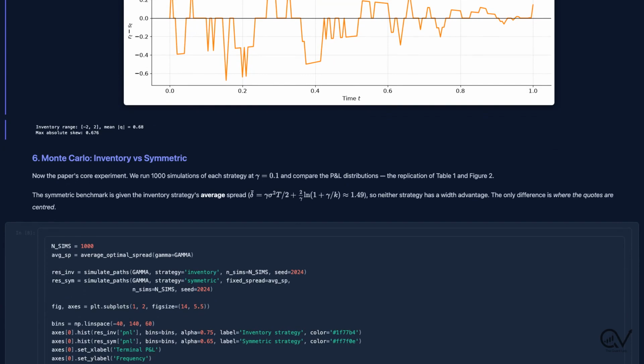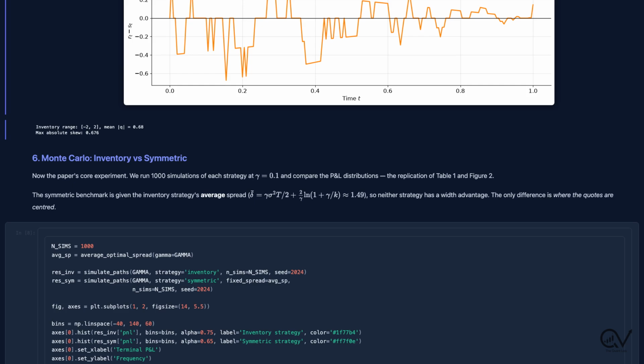Time for the main experiment. 1,000 simulated paths for each strategy at gamma equals 0.1. The symmetric benchmark gets handed the inventory strategy's average spread, about 1.49, so neither approach has a width advantage. Same width, different center.